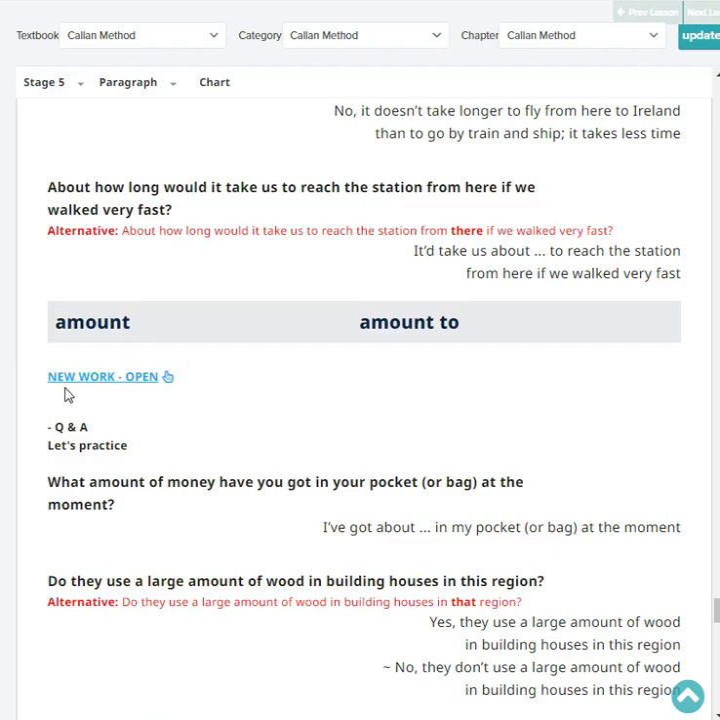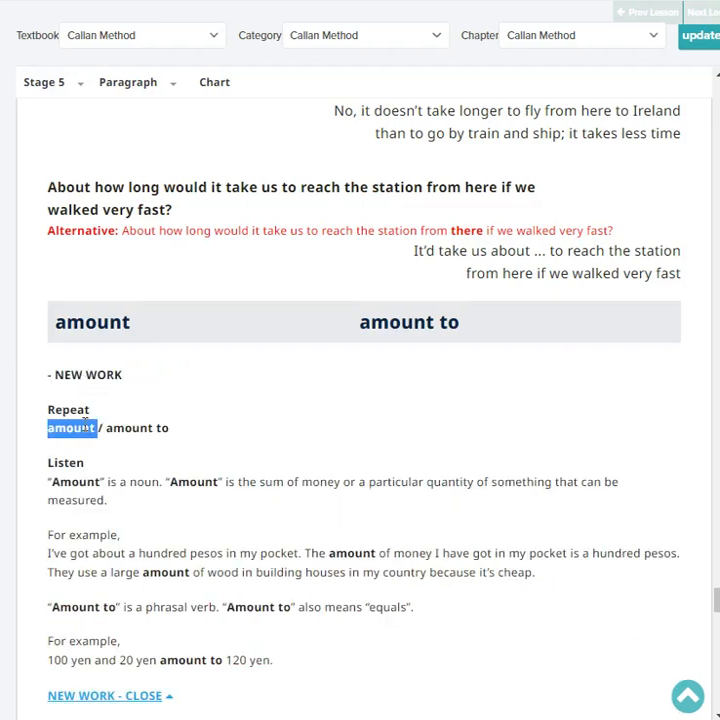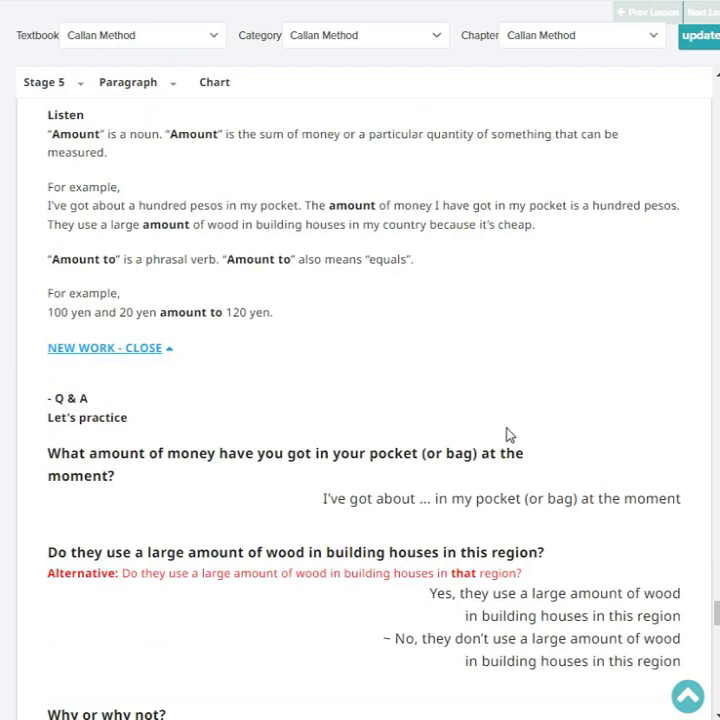Next, repeat. Amount. Amount to. Very good. Okay, listen, amount is a noun. Amount is the sum of money or a particular quantity of something that can be measured. For example, I've got about 100 pesos in my pocket. The amount of money I have got in my pocket is 100 pesos. They use a large amount of wood in building houses in my country because it's cheaper.